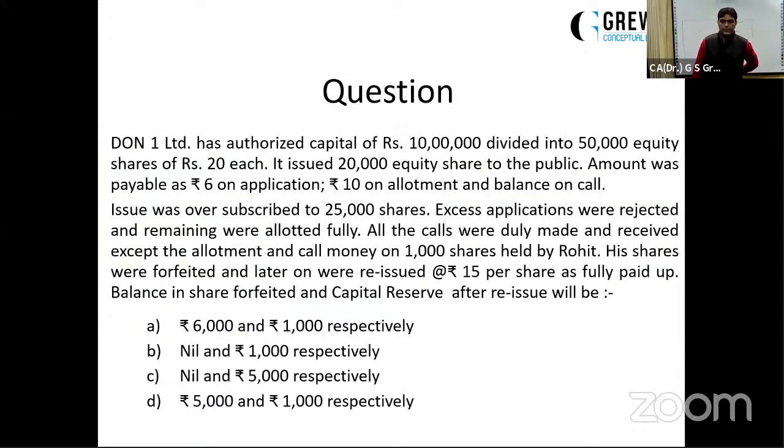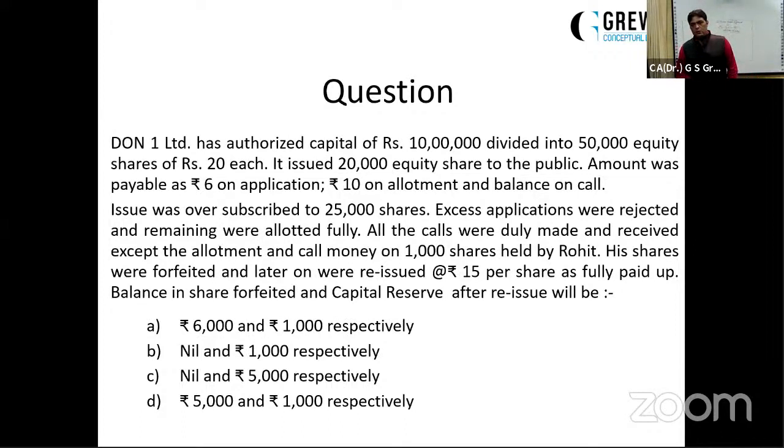One more question for you. Capital of rupees 10 lakh, authorized 50,000 equity shares of rupees 10 each, 20,000 are offered to the public. Amount received: 6 on application, 10 on allotment, balance on call. Issue was oversubscribed to 25,000 shares. How much have they invited for?